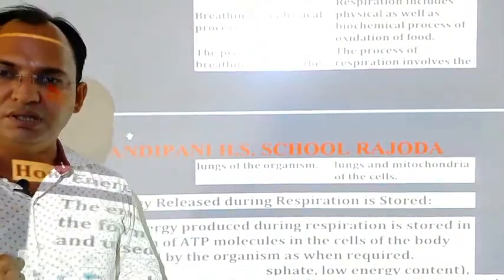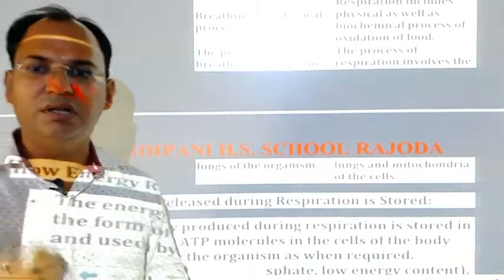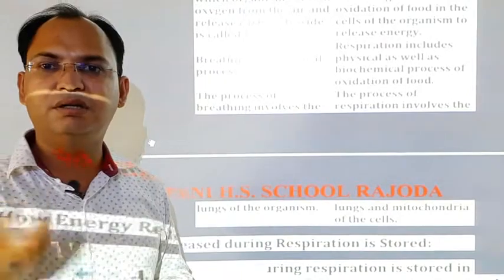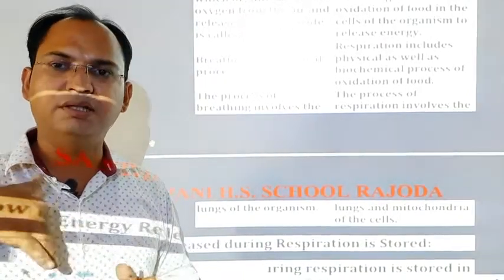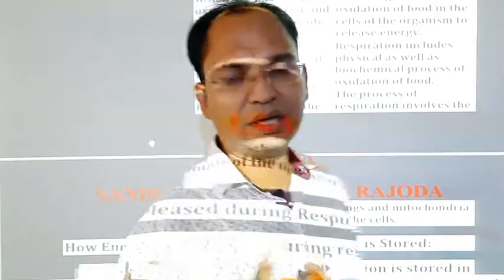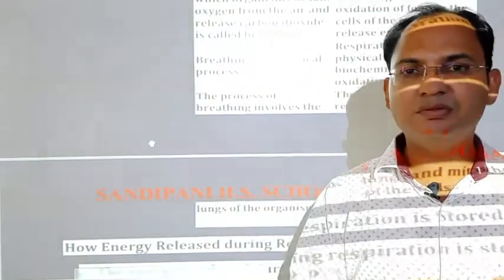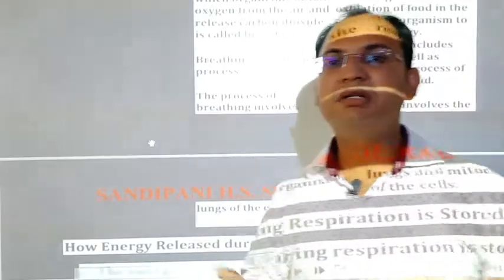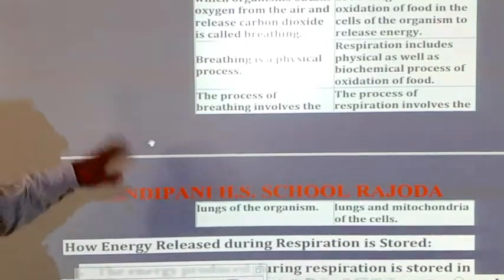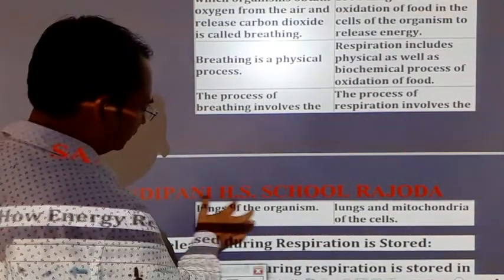As we breathe in, the air around us goes into our lungs, and whenever we breathe out, the air inside the lungs comes out. The air that we take in contains a major amount of oxygen, and the air that we exhale contains a major amount of carbon dioxide. So this process takes place in our lungs.